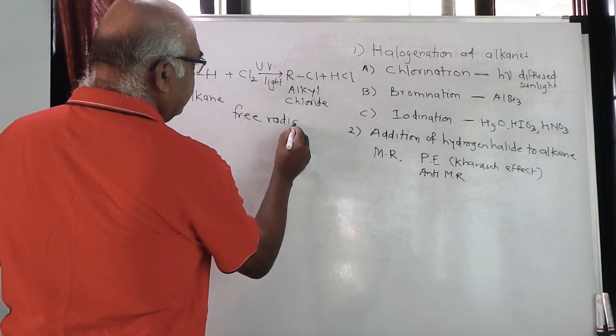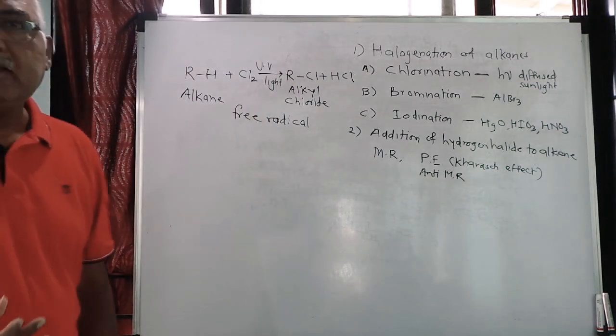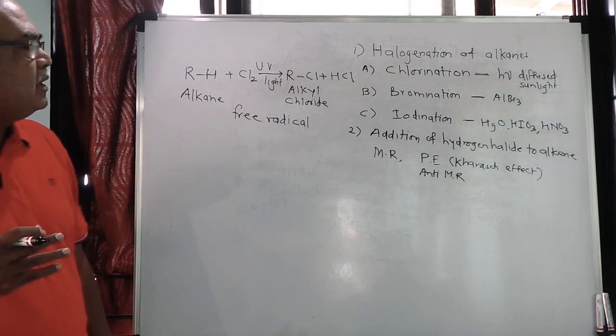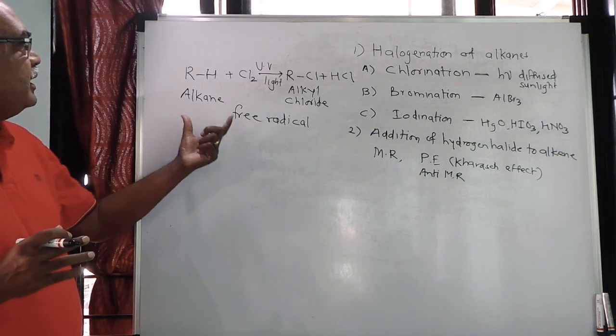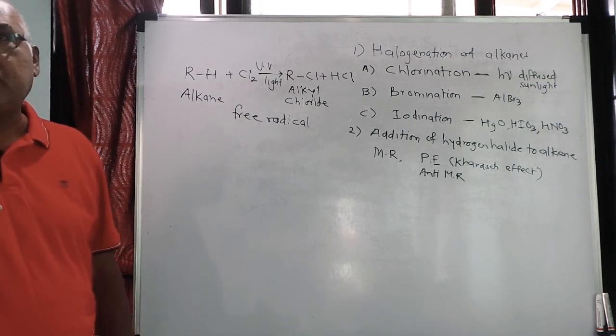That means when light is incident on the chlorine molecule, it breaks homolytically and you get chlorine free radical, which we have seen in the 11th standard, and that free radical attacks the alkane and you get alkyl chloride as the product.